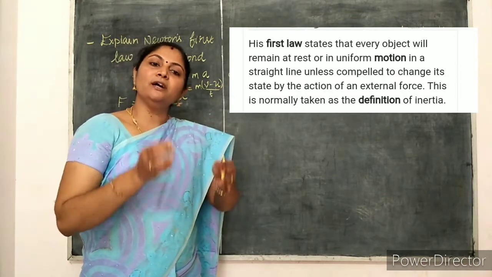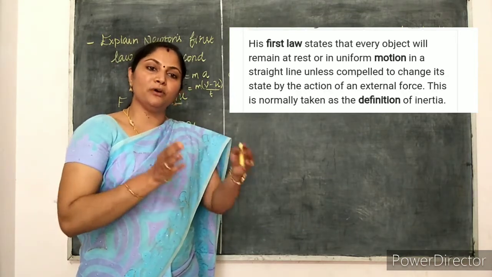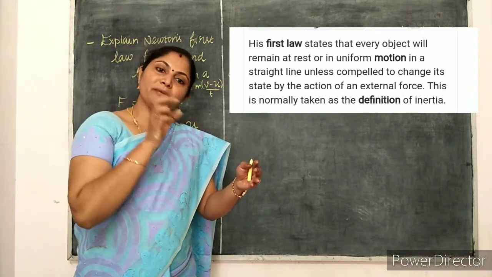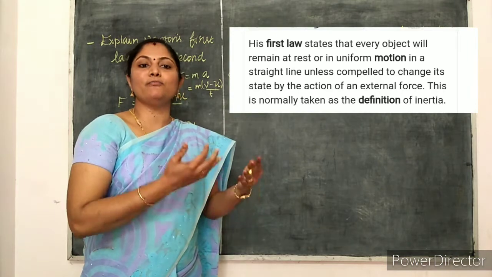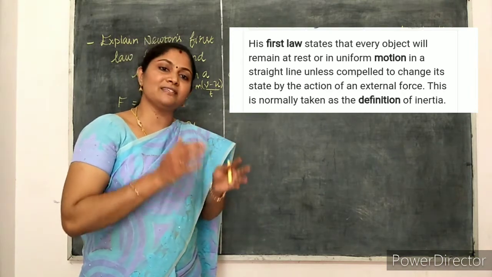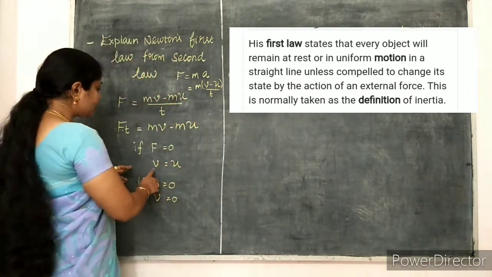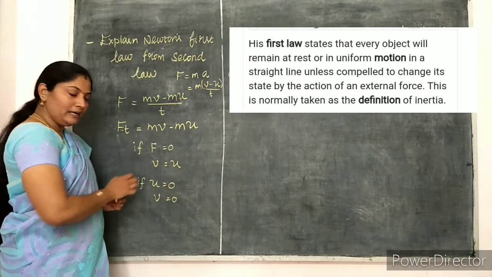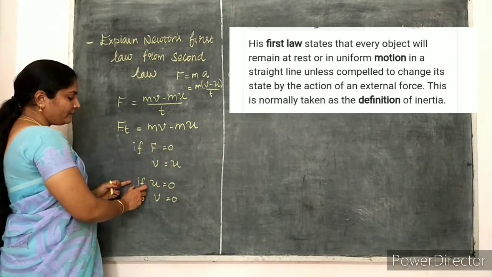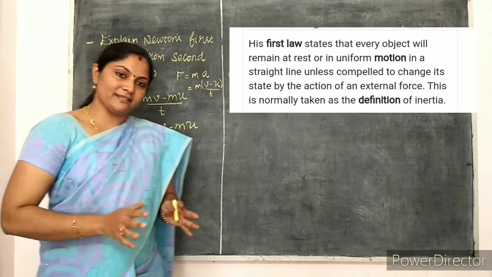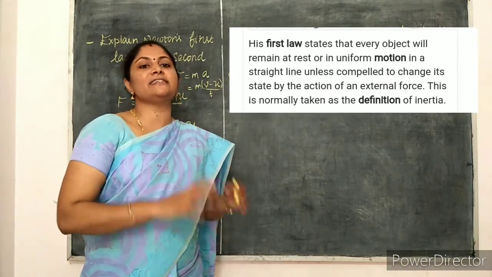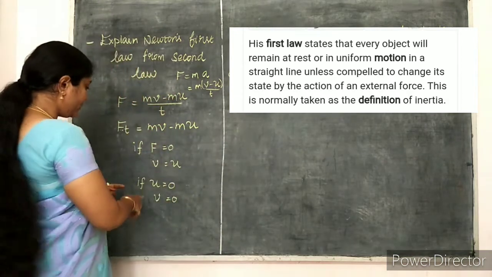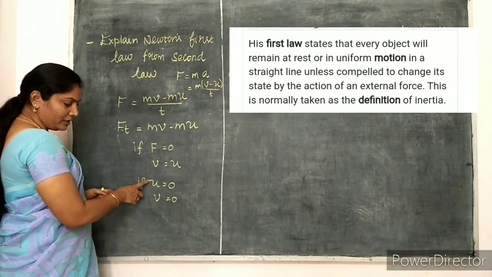அப்படினா ஒரு object initial velocity u ல மூவ் ஆகும்போது external force அது மேல எதுமே ஆக்ட் ஆகலனா that will continue in its state of motion along the straight line with the same velocity is the concept explained with this relation. Next, if an object is at rest, no external force act on that object means that continues in its state of rest. That only we are going to prove through this.